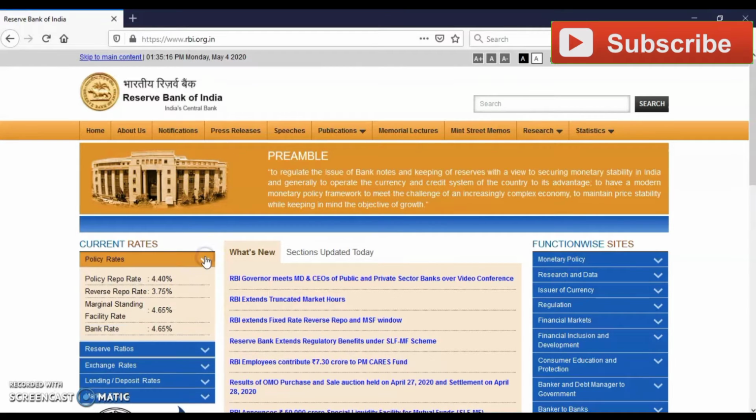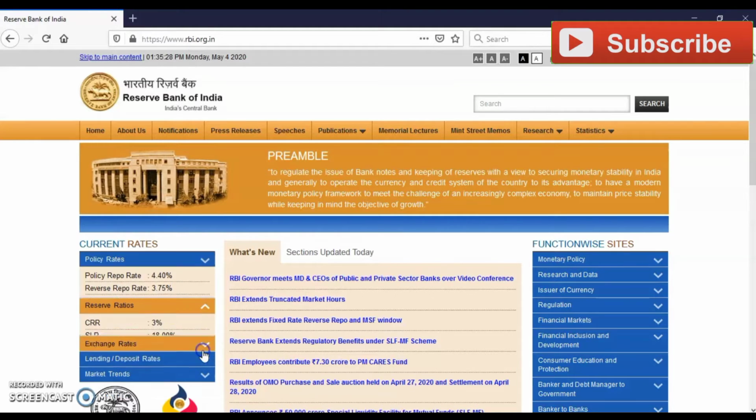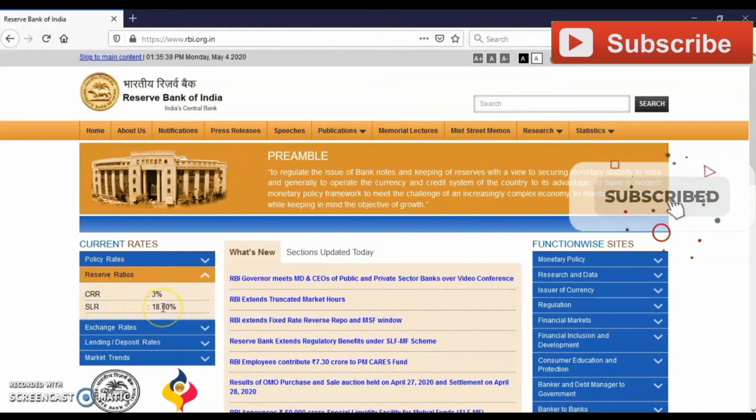If I move to the policy rates, you can see that the policy repo rate is there, reverse repo rate is there, marginal standing facility rate is there, bank rate is there. These are the different kinds of rates we should know, and a reserve ratio is also there, which we did in the last video, that is CRR and SLR. Cash reserve ratio is currently 3%. SLR, statutory liquidity ratio, is 18%.